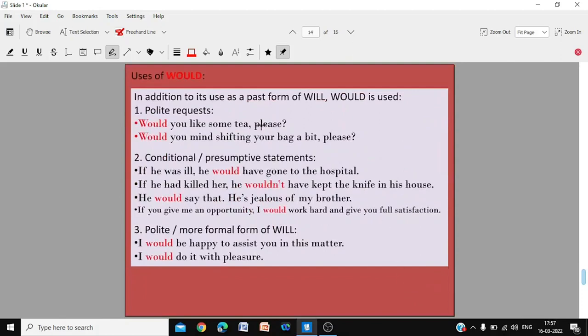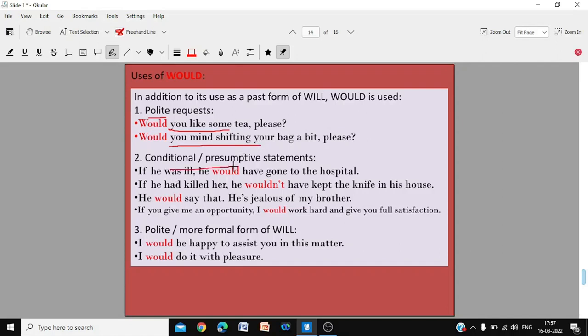Use of would. In addition to use as the past tense of will, we have some other uses. Polite requests. Would you like some tea, please? You can also say will you like, but as I said, would is more polite and formal. Would you mind shifting your bag a bit? Would you mind? is a very polite form of asking something.